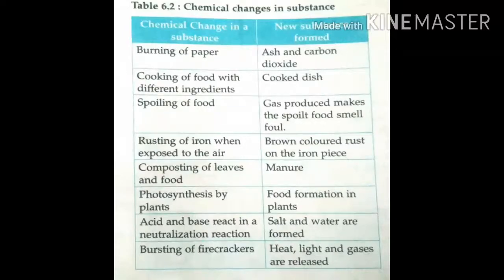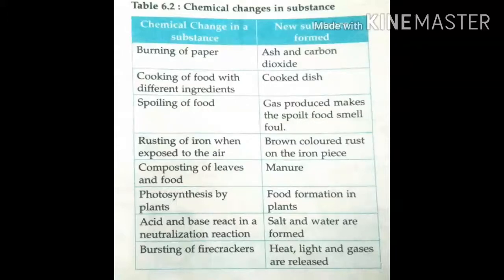These two are new substances, and their properties are different from the properties of paper. It is also an irreversible change. We cannot get back the paper from the ash and carbon dioxide, so it's called a chemical change.